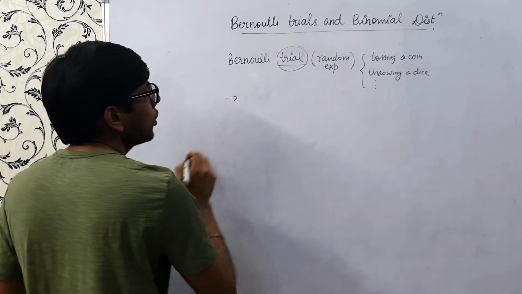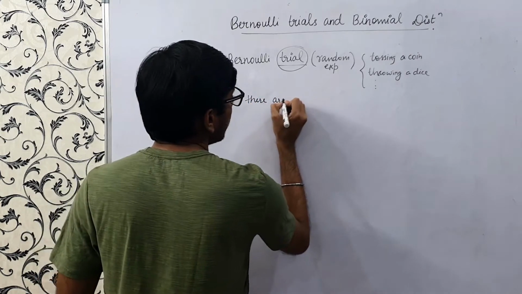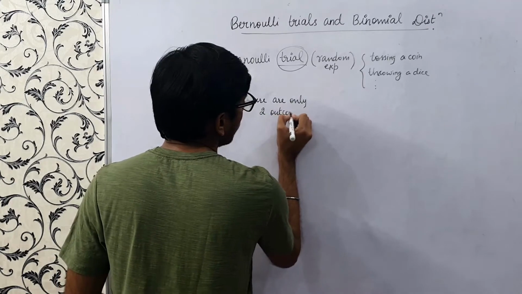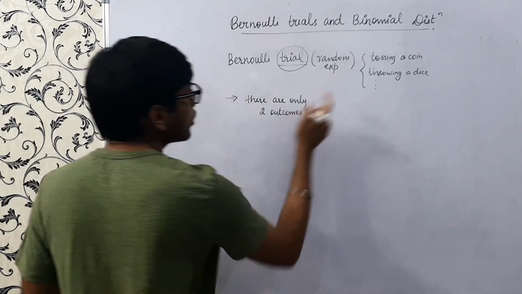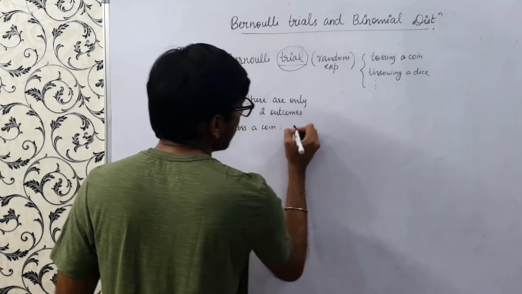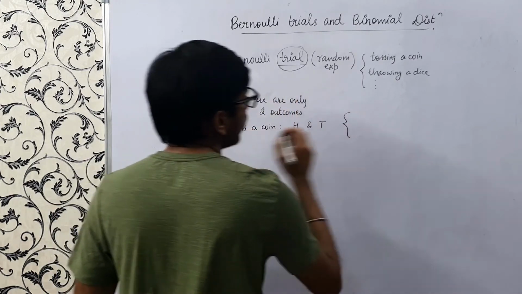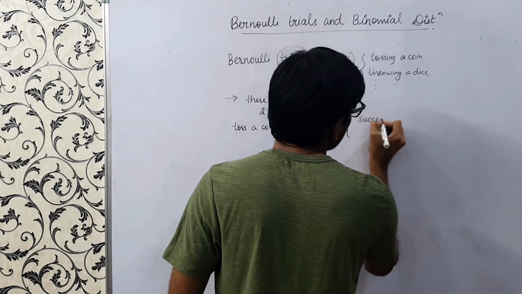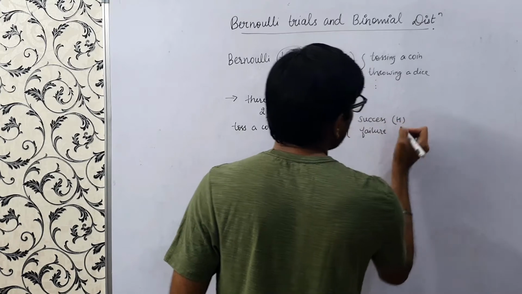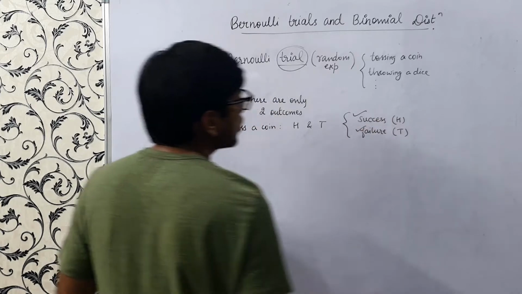When it's a Bernoulli trial, the first thing is that there are only two outcomes to the trial. Suppose I toss a coin, there are only two outcomes, head and tail. In general, in a Bernoulli trial, we define the two outcomes as success and failure. If I define head as success, my failure would be tail. So there can be only success or failure.